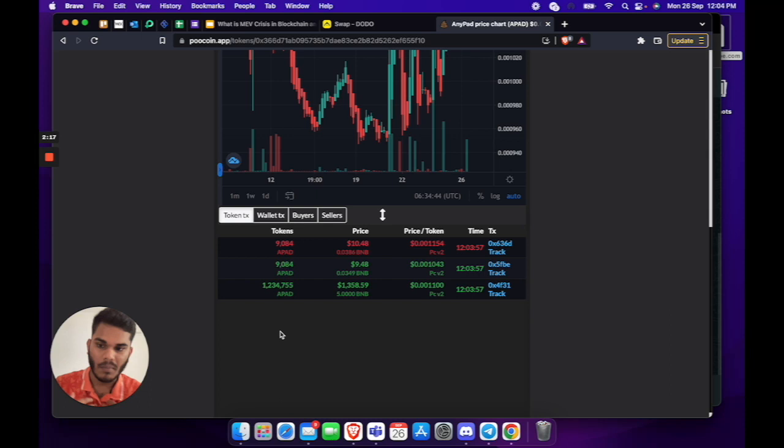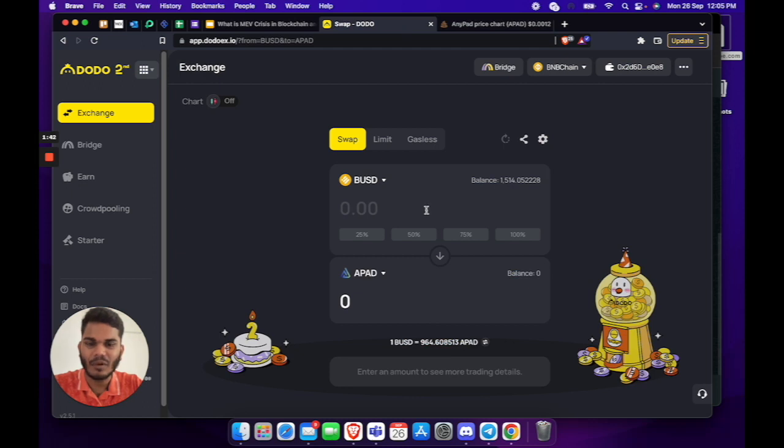So it saw my transaction first and saw that this guy is making a transaction worth this much. So the bot, with higher gas fees, bought these tokens at a slightly higher price, and then it sold some tokens at 0.001154, as you can observe here, with the same BUSD.